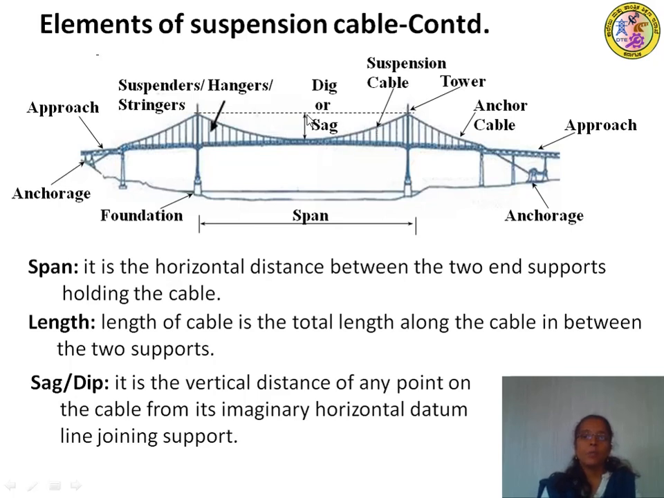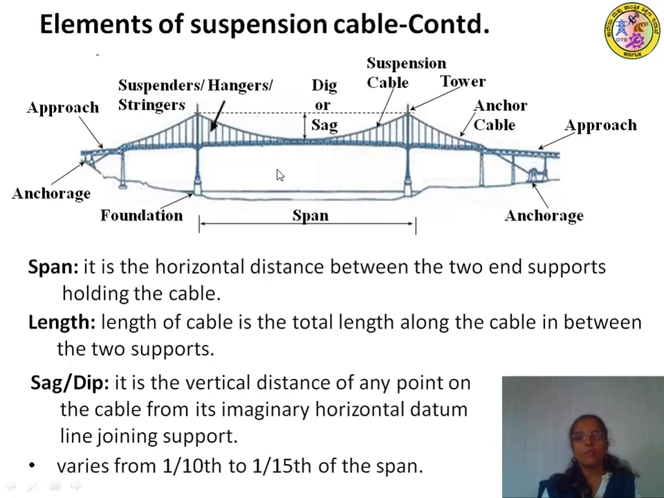Normally at midspan the sag or dip will be maximum, which varies from 1/10 to 1/15 of the span. So if the span is 10 meters, then the dip will be 1 meter or 1.5 meters, like that. It varies from 1/10 to 1/15 of the span. So that is about the elements of the suspension bridge.